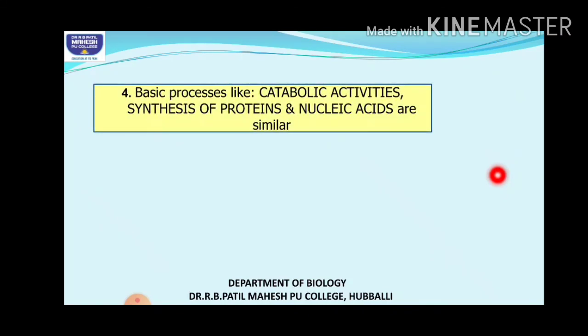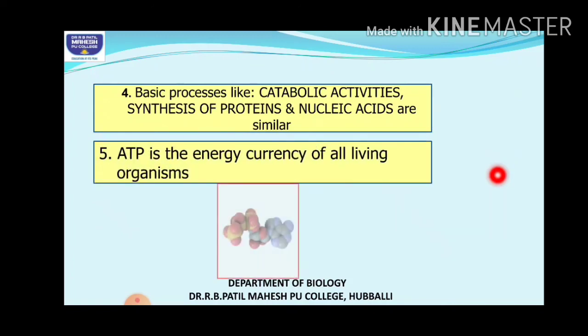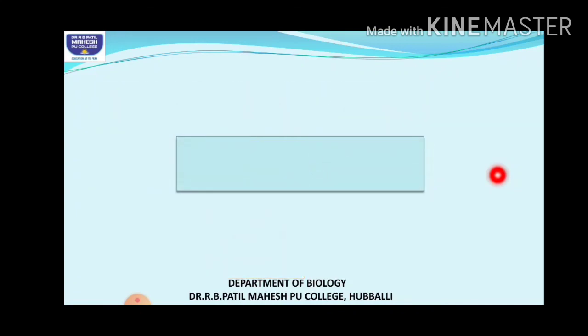Then the basic processes in the organisms, like the reactions taking place in the body, might be the synthesis of proteins and nucleic acids. All organisms are made up of two types of nucleic acids, DNA and RNA. Then the metabolic processes taking place like respiration, circulation, neural transmission. And another important one is ATP, which forms the energy currency of all living organisms. All this suggests that they have a common ancestry.